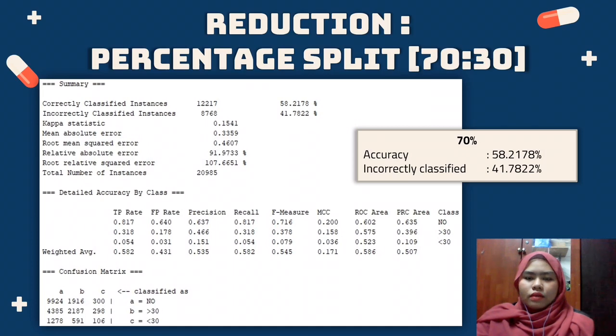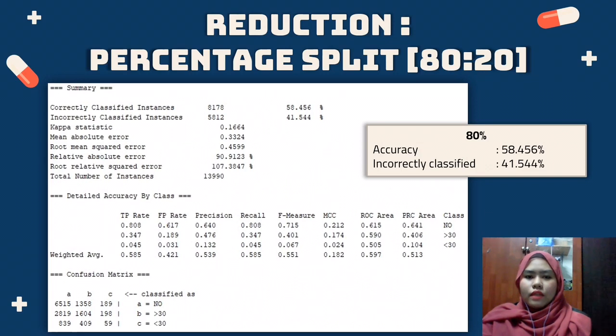For the third test on the reduced dataset, we perform a classification technique by splitting the percentage into 70% and 30%. This ratio is commonly used to split into training and testing datasets. So we can conclude that the accuracy achieved is 58%, with the incorrectly classified at 42%. The last one, the reduced dataset is divided into 80% for the training dataset and 20% for the testing dataset. Based on the slide, the accuracy obtained is 58%, and the incorrectly classified is 42%.